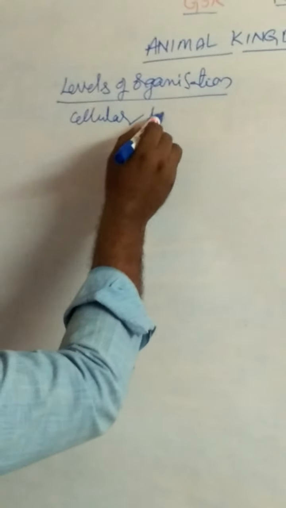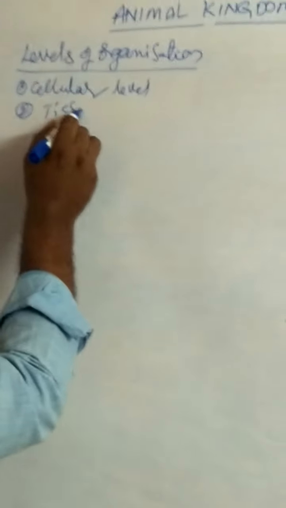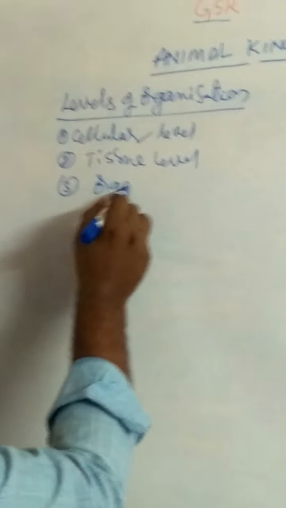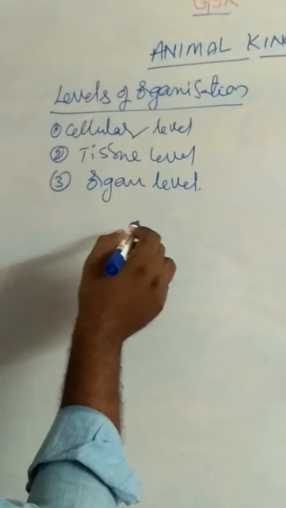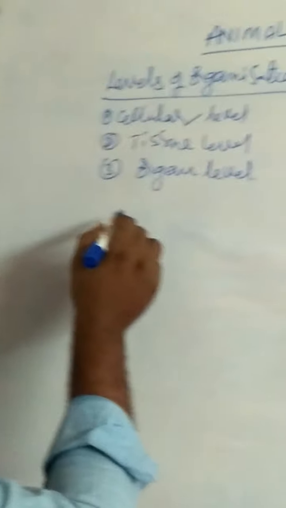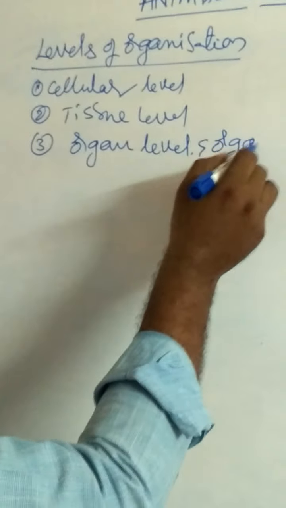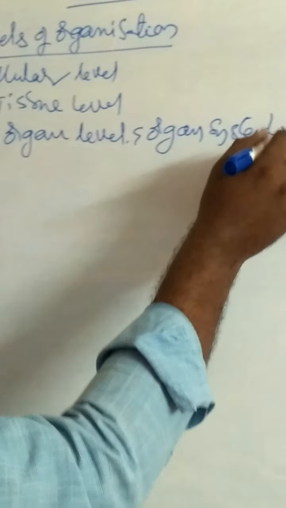Cellular level of organization, tissue level, and organ level. And then organ system level of organization. Organ and organ system level of organization.